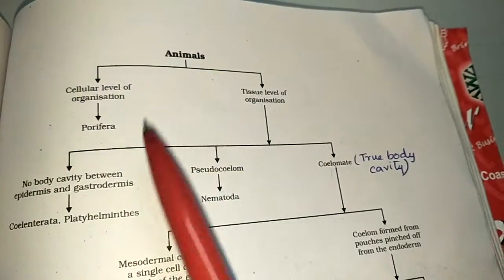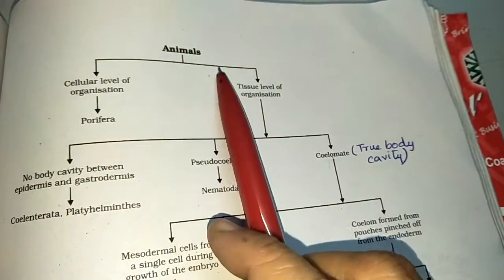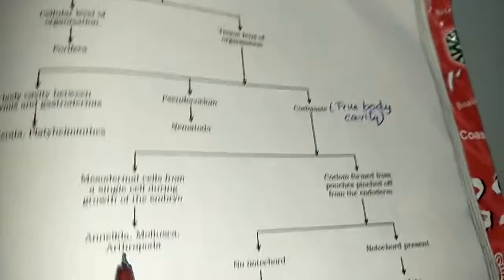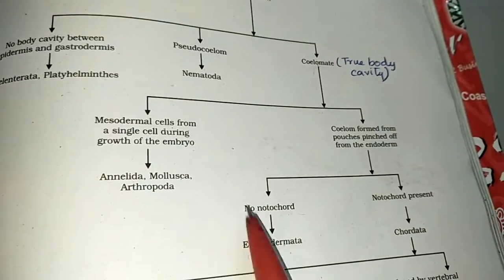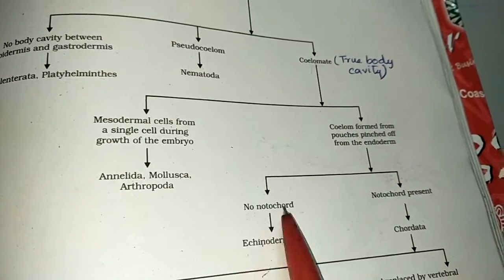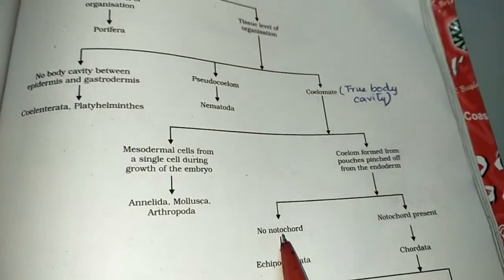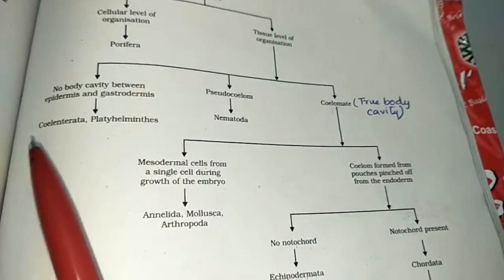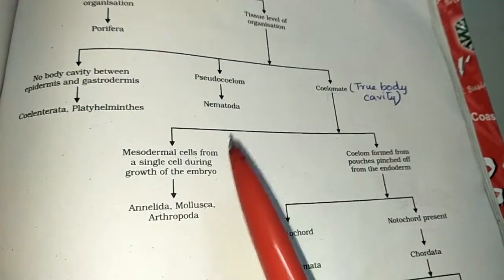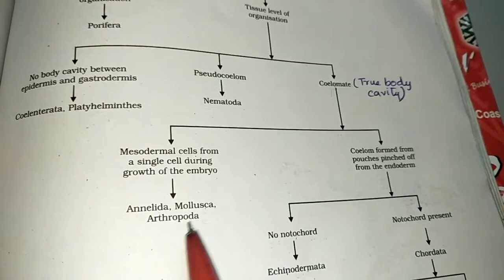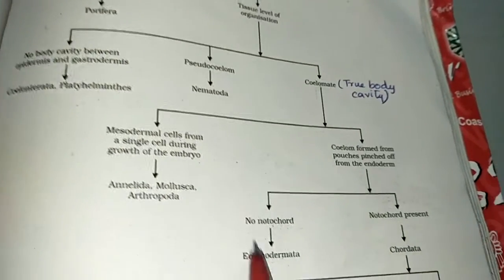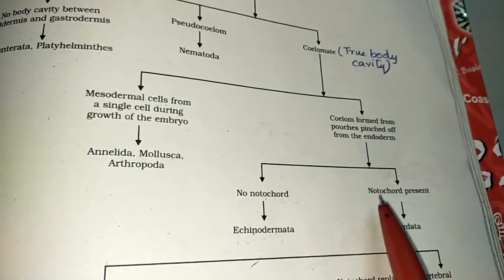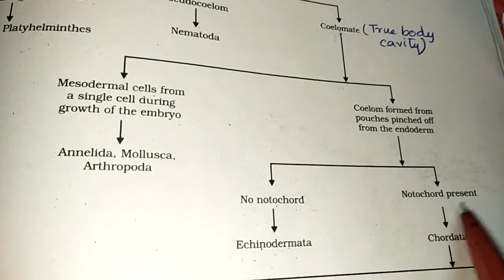Morning students. Now we are classifying Animalia. We have already completed the classification till Echinodermata where there is no notochord. So we have seen Porifera, Coelenterata, Platyhelminthes, Nematoda, Annelida, Mollusca, Arthropoda and Echinodermata. Now we have reached the animals where notochord is present.